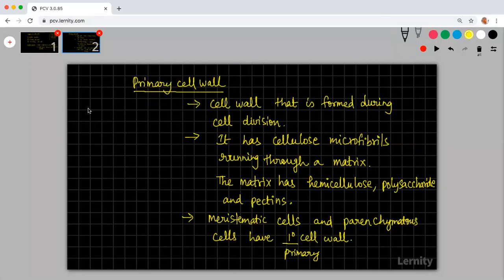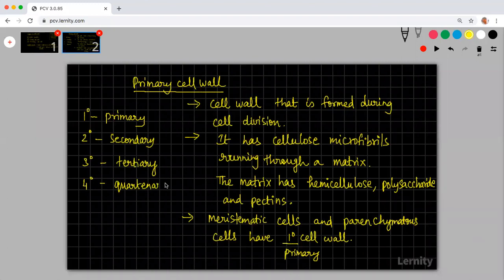Some of the shortcuts that I would be using: 1 with a degree symbol is primary, 2 with a degree symbol is secondary, 3 with a degree symbol is tertiary, and 4 with this symbol we call quaternary. These are all symbols which we use in writing.